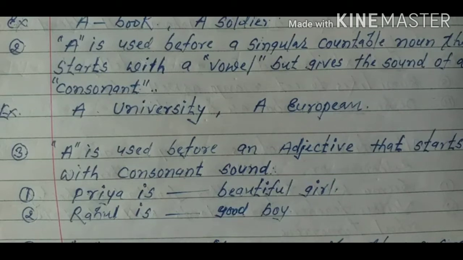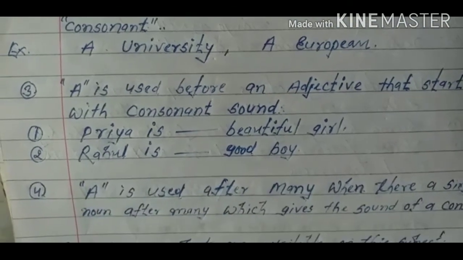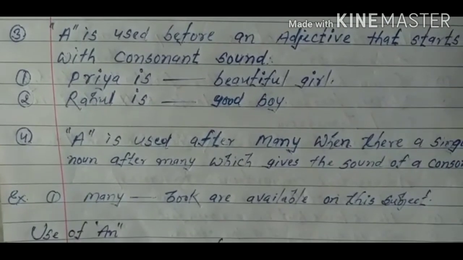Okay. Now see the third rule of a. A is used before an adjective that starts with a consonant sound. You might have seen different types of adjectives used in different types of sentences. But if the adjective starts with the sound of a consonant, we will have to apply a before it.